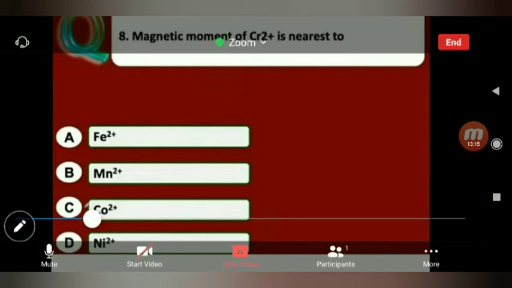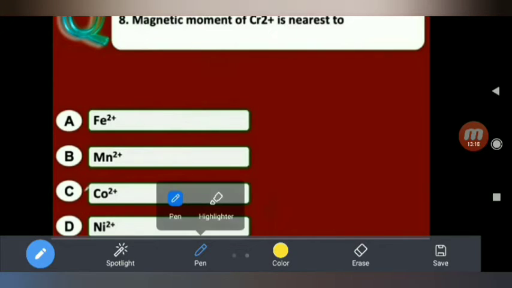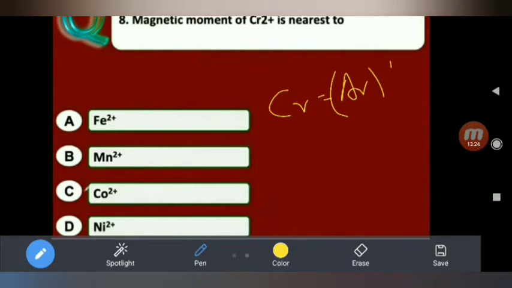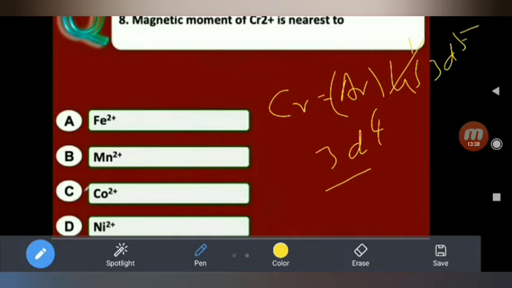Chromium is argon 4s1 3d5. Plus 2 means one electron removed here, another one here, so 3d4. This is the chromium plus 2. So 4 unpaired electrons are available in Cr+2.